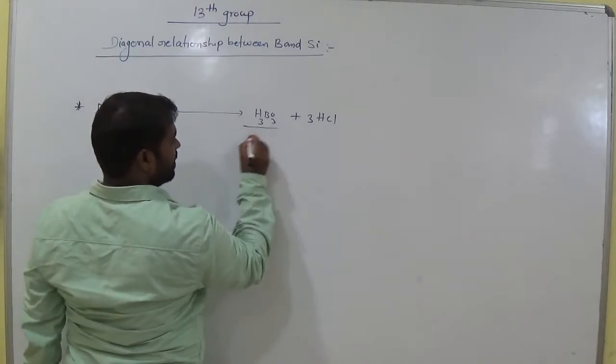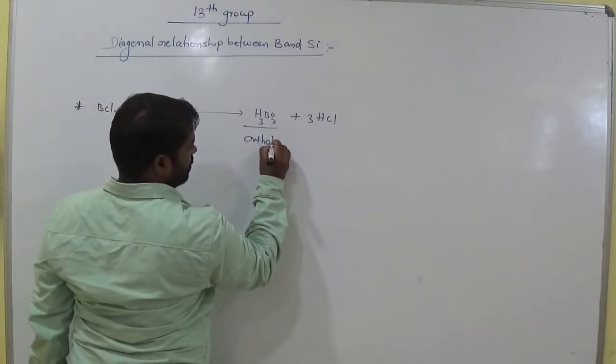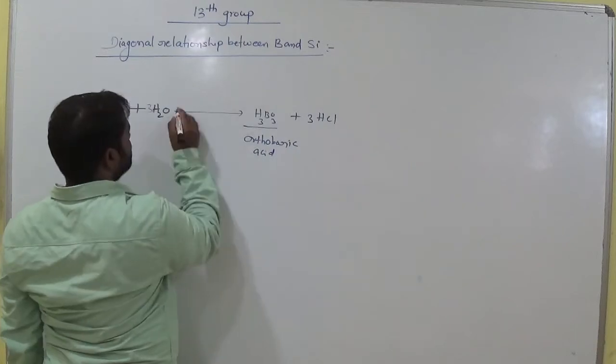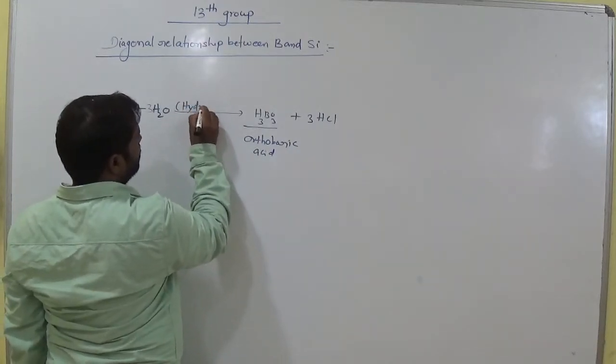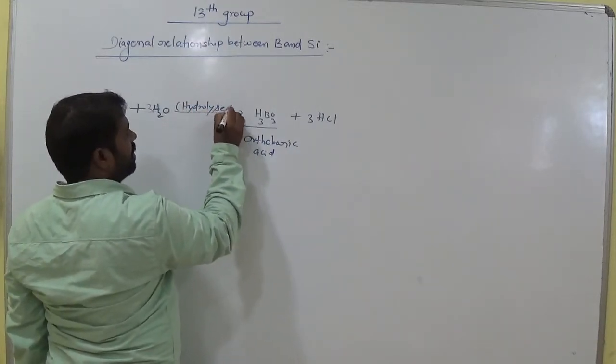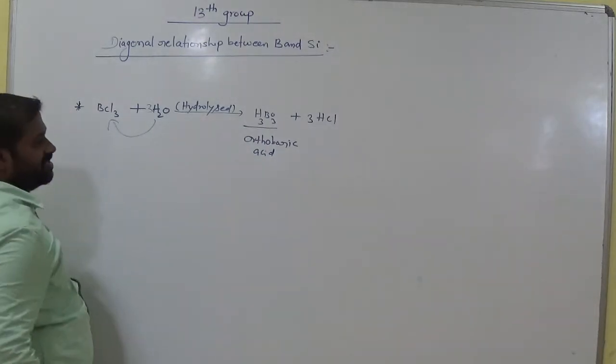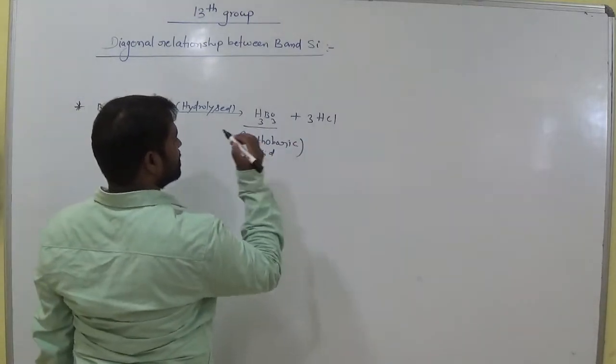What we call it is H3BO3. Addition of water is called hydrolysis, or hydrolyzed here. Remember this. So orthoboric acid is generated.